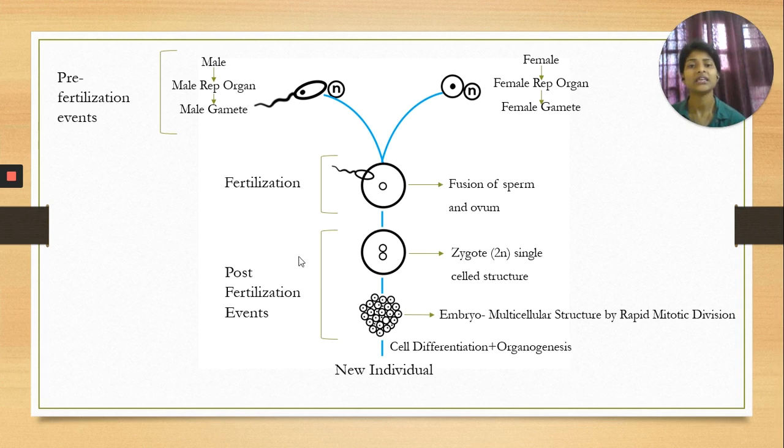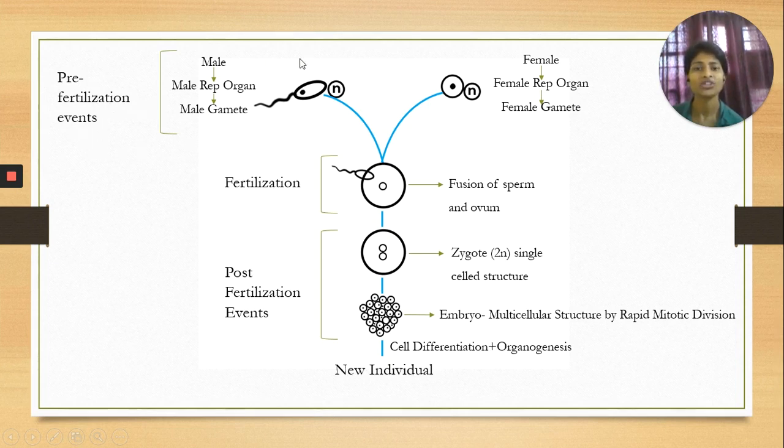You can see here in this diagram, the male has male reproductive organs which help in the formation of male gametes. Typically, I have taken the example of a sperm. And here the female has female reproductive organs, and those female reproductive organs produce female gametes. We all know that gametes are haploid in nature. So formation and maturation are included in pre-fertilization events.